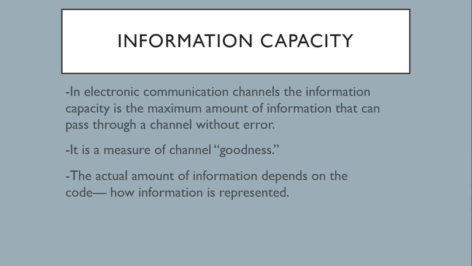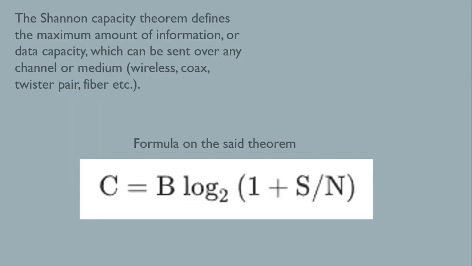In electronic communication channels, the information capacity is the maximum amount of information that can pass through a channel without any error. It is a measure of channel goodness. The actual amount of information depends on the code, or how information is represented. The Shannon capacity theorem defines the maximum amount of information or data capacity which can be sent over any channel or medium, for example wireless, coax, twisted pair, fiber, etc.